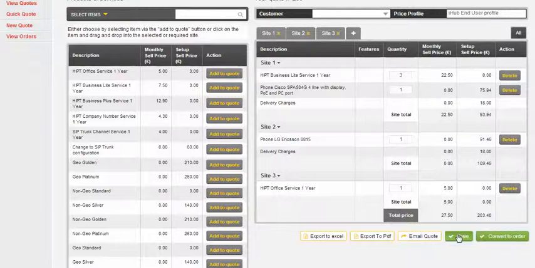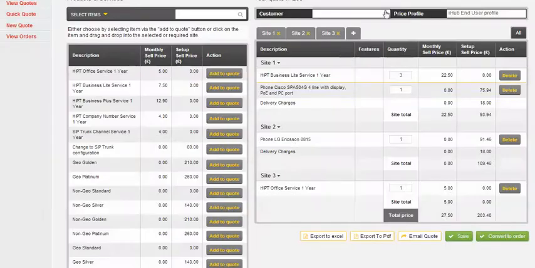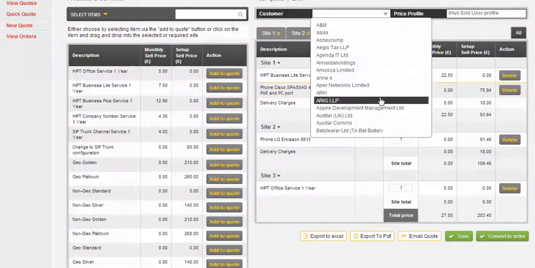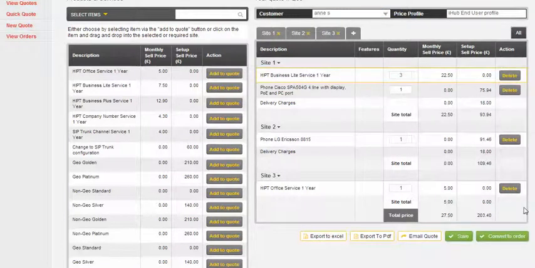However, should it be necessary to progress to an order, click on the Convert to Order button at the bottom right of the Quick Quote screen. If you have not previously input a customer name, on progressing to order, it will now be necessary to do this. The customer name can be selected from the list of existing end-user customers, or a new customer name can be typed directly into the field. Once customer has been selected or input, the Convert to Order button can be reselected.